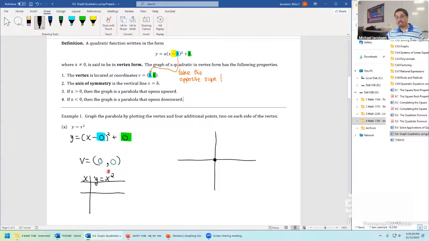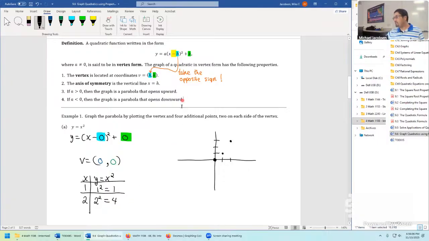But because of the power 2, these things grow fast. We want to pick something that's close to the vertex. Say a positive 1 would be close. Pick x as 1, feed it inside the function, and the y value is going to be 1 squared for a 1. So there's our second point on the graph. Pick an x equals 2, and the y value will be 2 squared for a 4. So go over 2, and we're already up to 3 and 4. So the growth rate is pretty fast on this. We wouldn't want to pick a 10 because we'd have to plot a height of 100 off the page now.